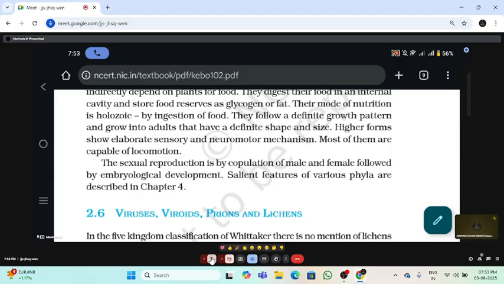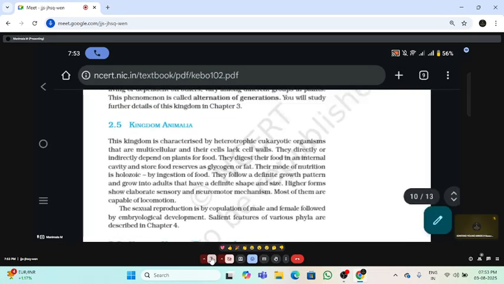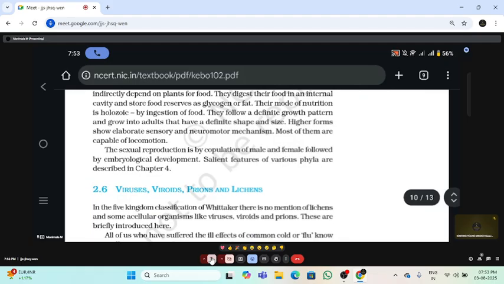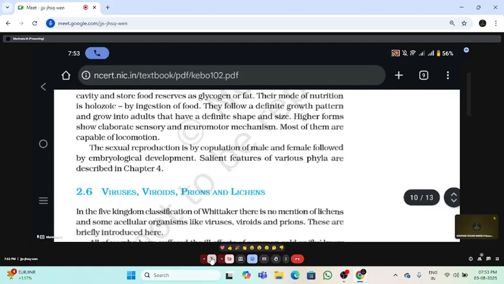And the reproduction, if you see, plants undergo vegetative reproduction and also asexual modes of reproduction. But in the animal kingdom, it is completely sexual reproduction only. Here is the copulation of male and female, followed by zygote formation, zygote to embryo, embryo to fetus, fetus to child. So we have such a life cycle. So this is about the plant kingdom.